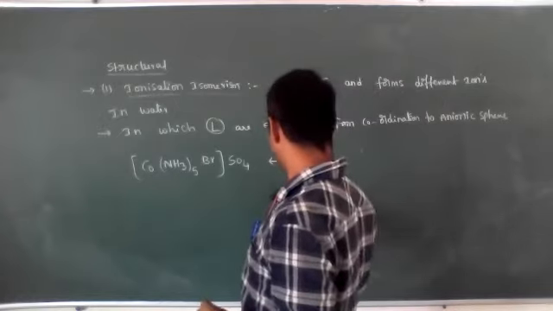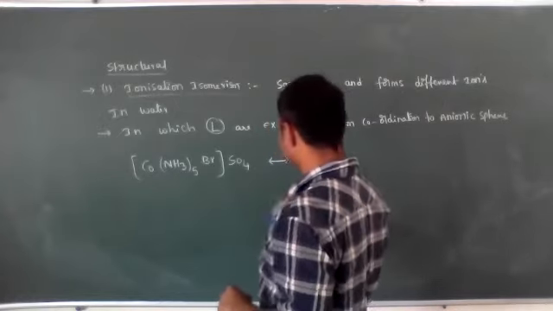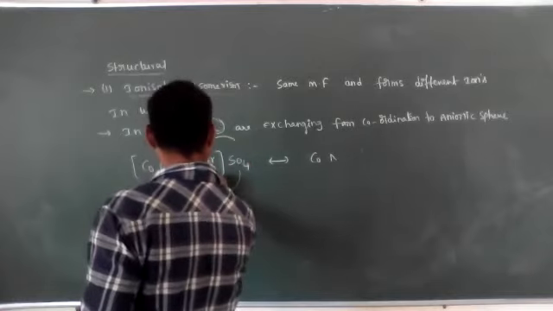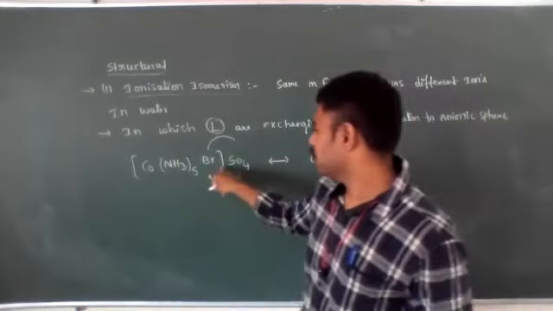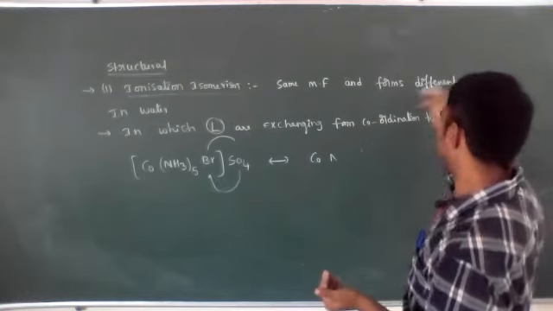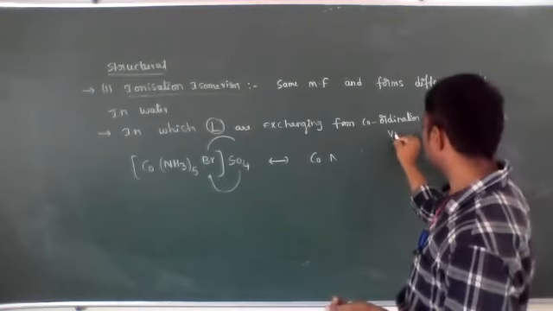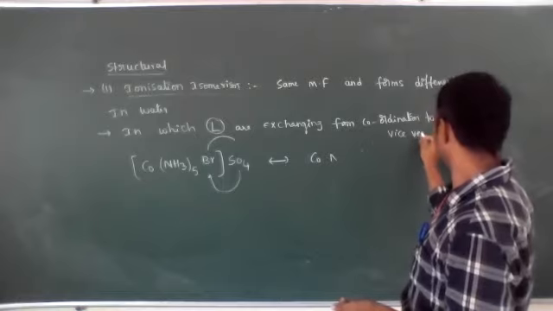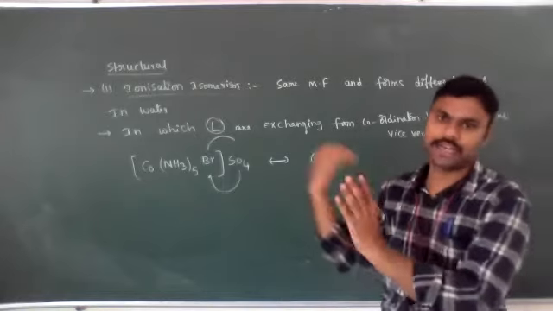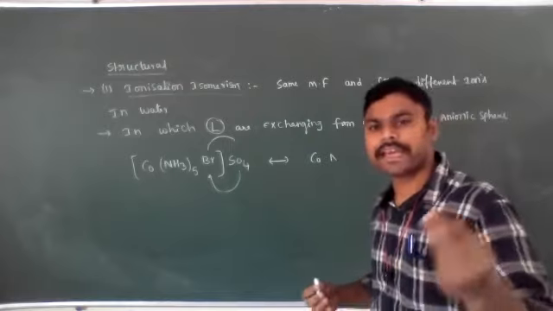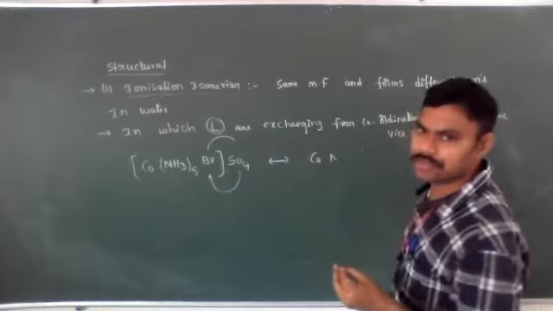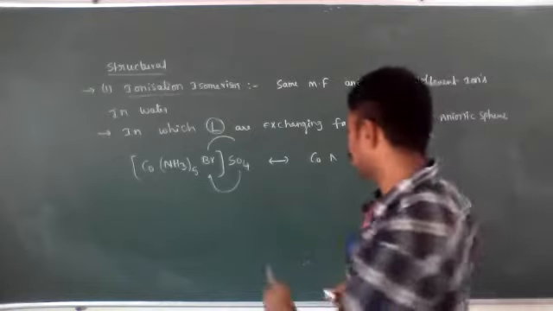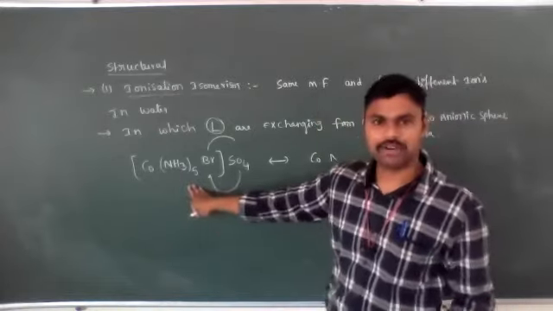Now the bromine will exchange, and the sulfate ion is introduced from the anionic sphere into the coordination sphere. So ligands are exchanging mutually from the coordination sphere to the anionic sphere and vice versa.